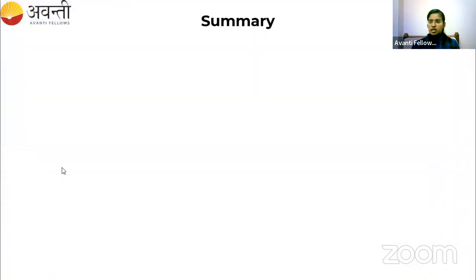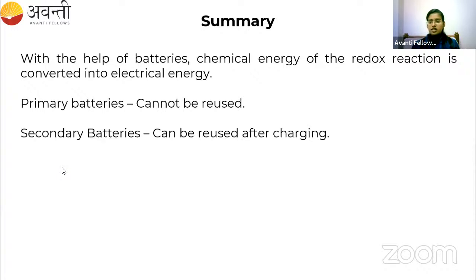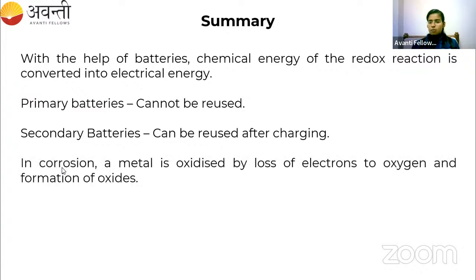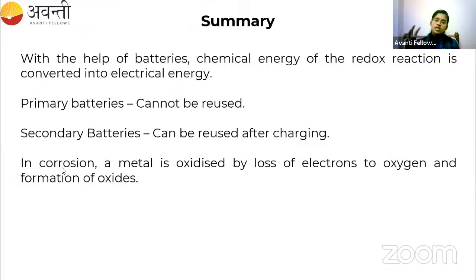Now coming to the summary of batteries and corrosion. With the help of a battery, the chemical energy of the redox reaction is converted to electrical energy. And there are two types. One is the primary battery, which cannot be reused, and the secondary batteries can be reused after charging. In corrosion, metal is getting oxidized by the loss of electrons to oxygen and formation of oxides. So these are the things we have discussed in this particular batteries and corrosion topic. So with this, the lesson is getting over.